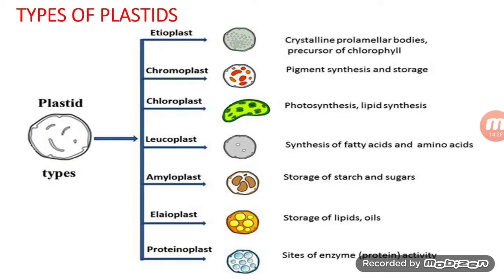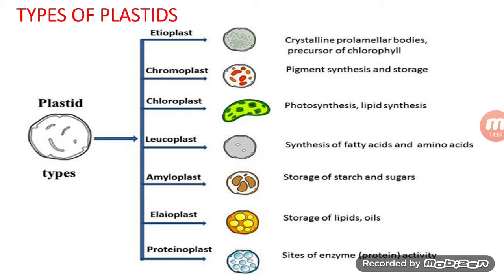Plastids and types of plastids you can see over here. I have given you a broader idea. Plastids have some other types also present other than these basic ones, that is elaioplast, crystalline prolamellar bodies, precursor for chlorophyll. Chromoplast, you can see, helps in pigment synthesis and storage.